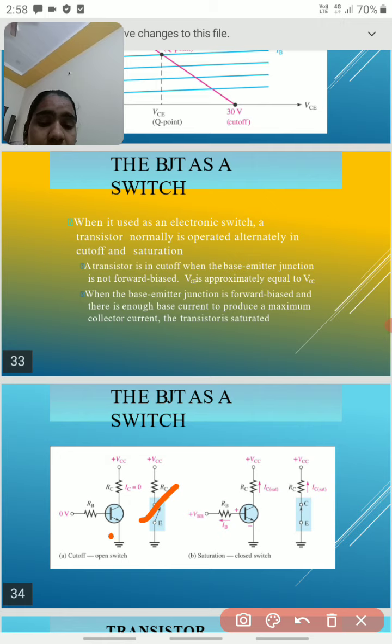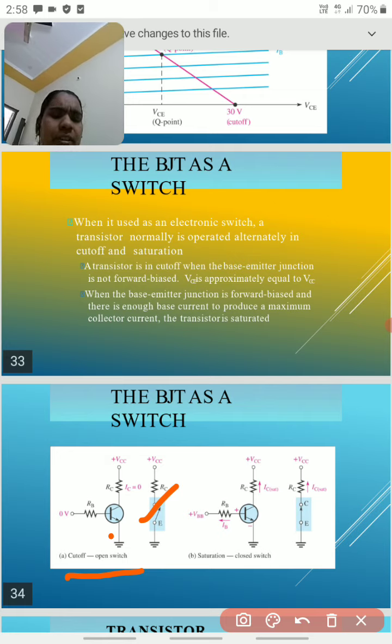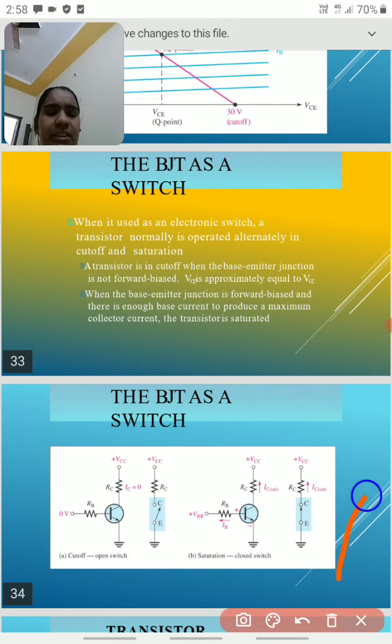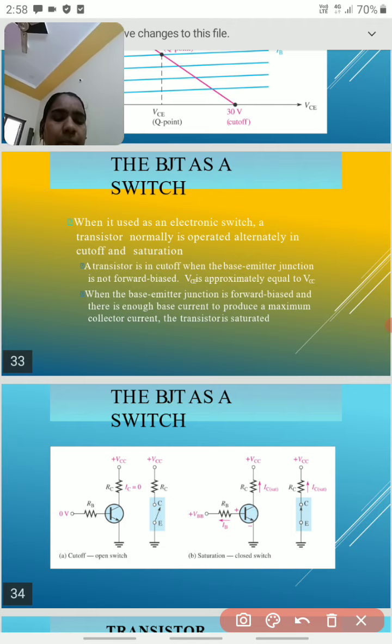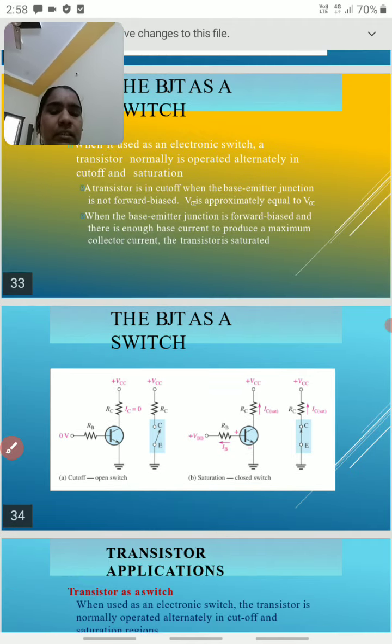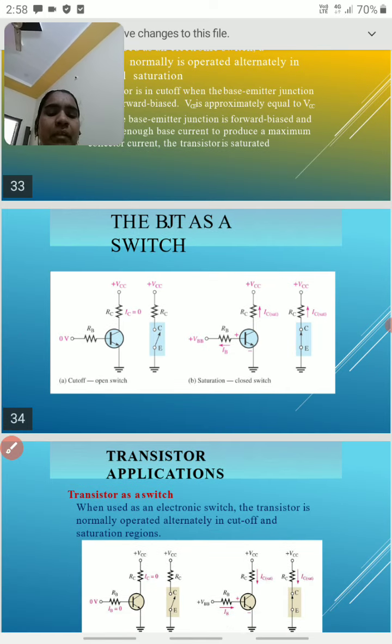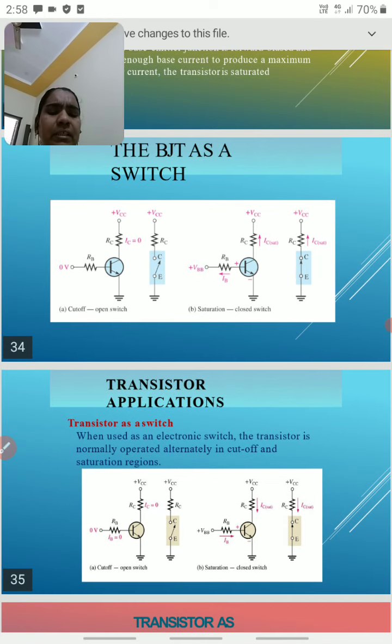When both junctions are in cutoff, this is called an open circuit. When these two are in forward bias, this is called a closed switch, a closed circuit, when the transistor is working. So this one behaves like a switch.